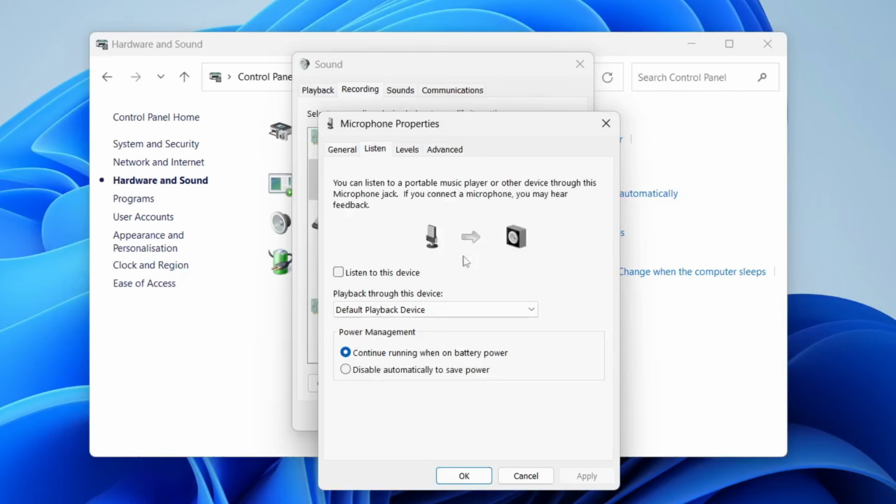Click listen, and you want to go and make sure listen to this device is unselected. After you've unselected it, press apply and OK. Hopefully the problem's solved.